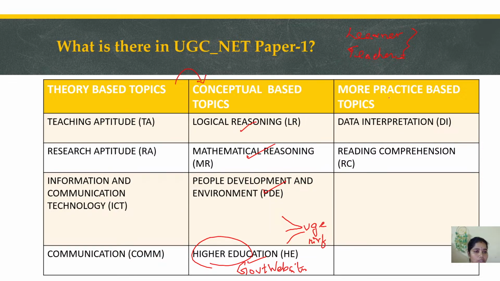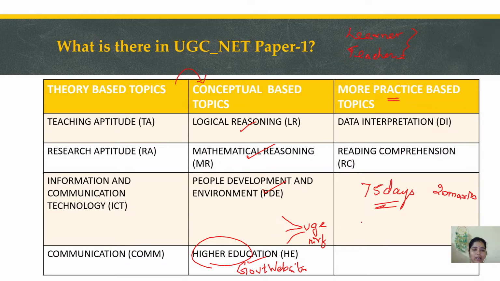The next most important area, which requires more practice, is data interpretation and reading comprehension. As of today, we have 75 more days. What we have to do is daily 1 DI and 1 RC, to get a sure shot 20 marks. Have it as a slogan, right?